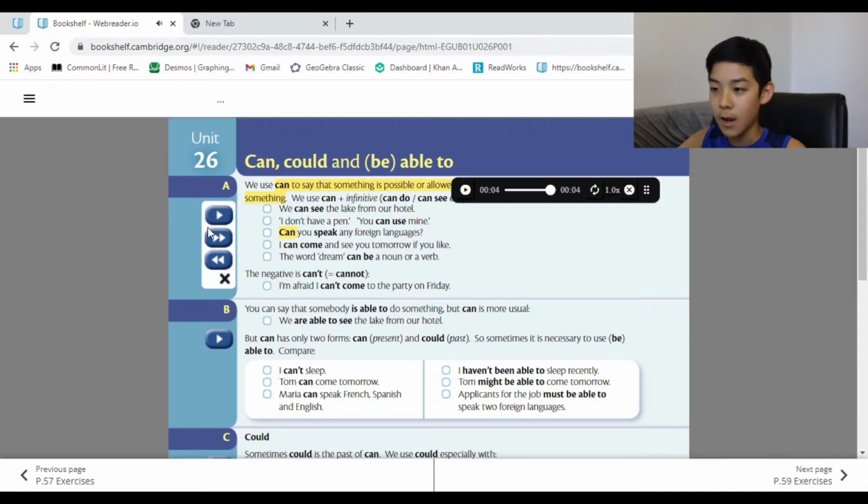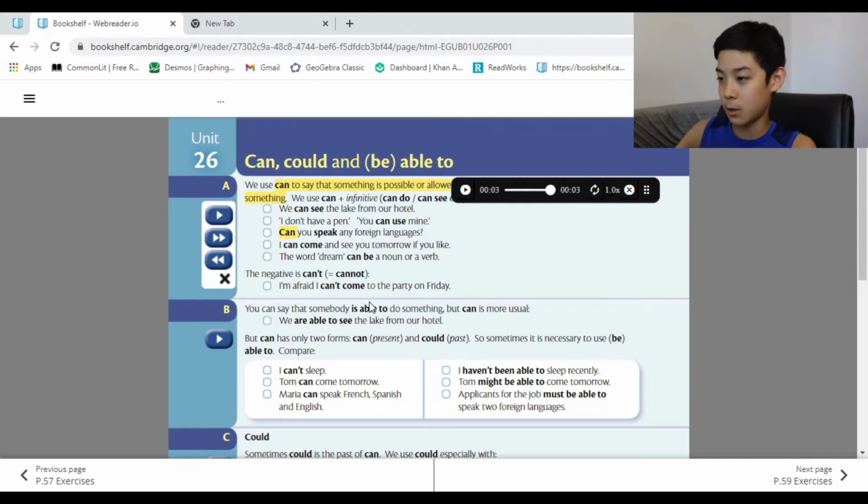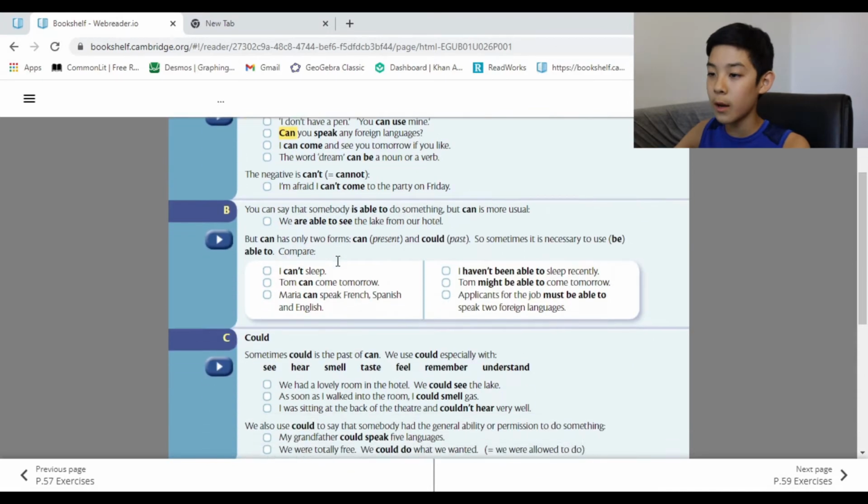The negative is cannot, which is the same as can't. So basically, you can use both in either situation. It really does not matter. They mean the same thing. I'm afraid I can't come to the party on Friday. But you could also say, I'm afraid I cannot come to the party on Friday. So that's cool. Let's go on to B here.